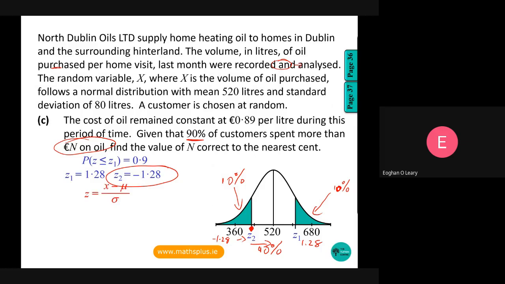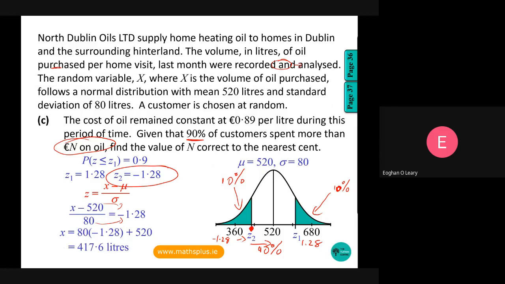Z is equal to X minus mu over sigma. We know Z is equal to minus 1.28, we know mu is 520 and we know that sigma is 80. We multiply across by the 80, and then we bring over the minus 520 by adding 520 to both sides, and we get our value here.